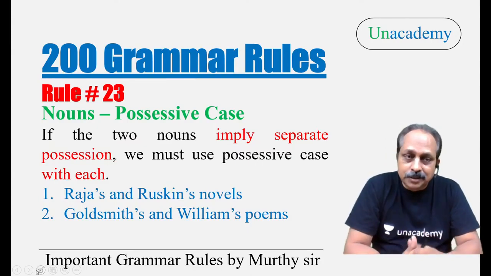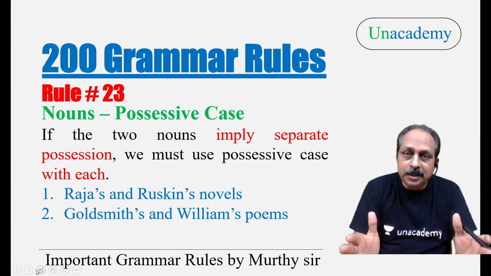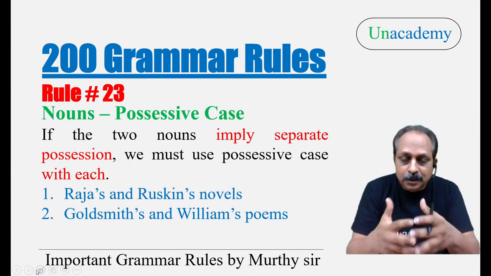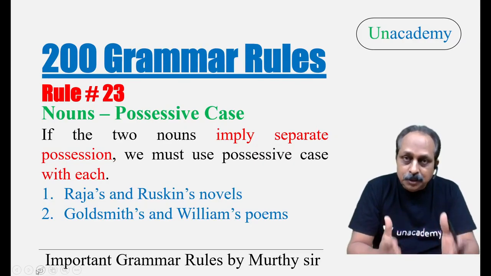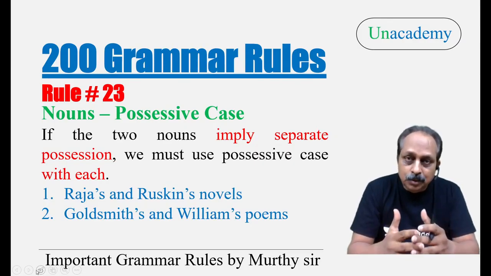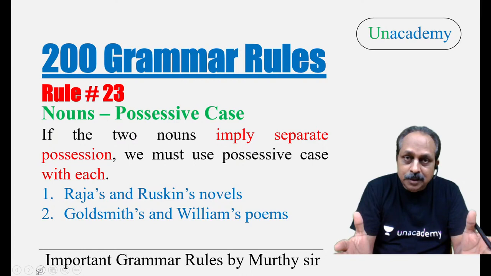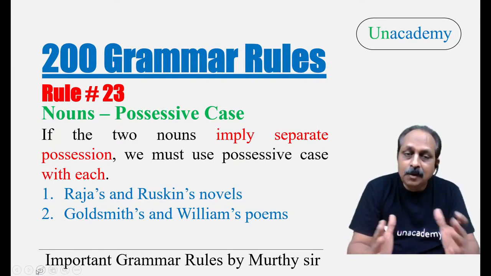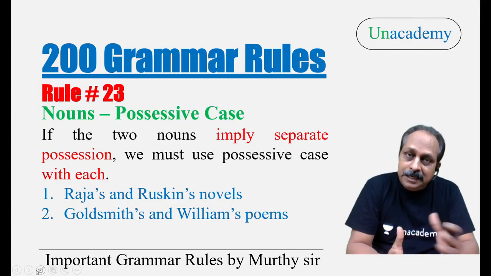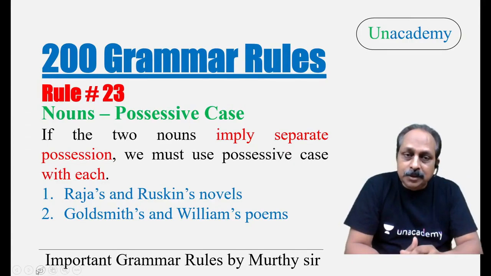Under pressure, not easy. Rule number 23, possessive case still. If the two nouns imply separate possession, unlike the previous rule where they are closely related, this rule talks about two nouns that express or imply separate possession. We must use the possessive case with each. Each one takes a possessive case.